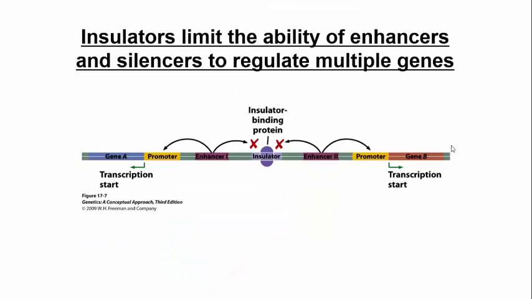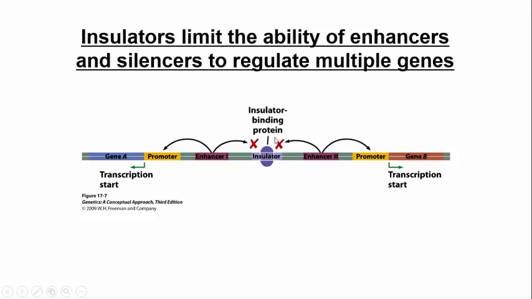Okay, there's other players, again, that you have to keep in mind. So things that are called insulators. And what insulators do is they basically muffle the effect of an enhancer. That's all they do. Or there's things called silencers that are the opposite effect of an enhancer that decrease transcription. So I think of this as enhancers and silencers trying to either increase or decrease transcription.